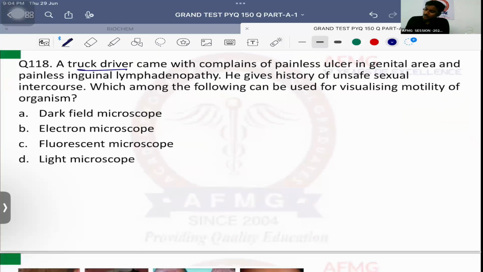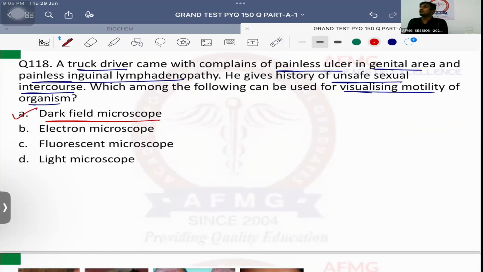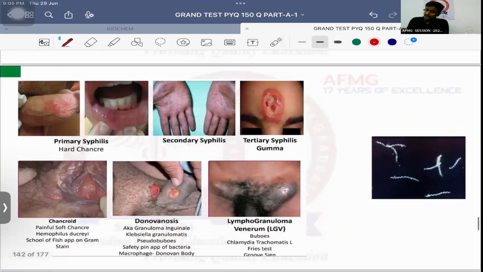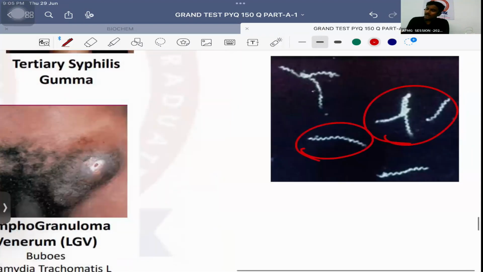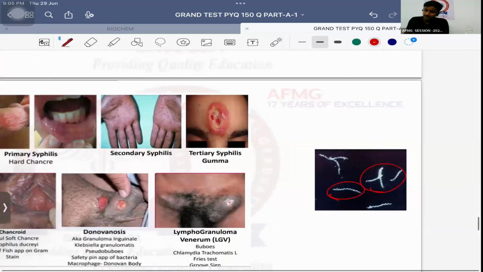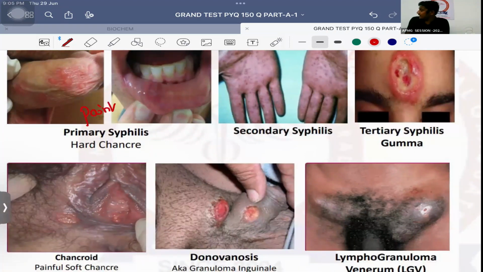Question number 118. A truck driver came with complaints of a painless ulcer in the genital area along with painless inguinal lymphadenopathy. He gives a history of unsafe sexual intercourse. Which among the following can be used for visualizing the motility of the organism? It is dark field microscopy, which will stain only the background, and the spirochetes will glow. Okay, the spirochete, that is Treponema pallidum, will glow because the causative agent is Treponema pallidum and the disease is syphilis. If there is a painless genital ulcer and painless lymphadenopathy, that is a case of syphilis.